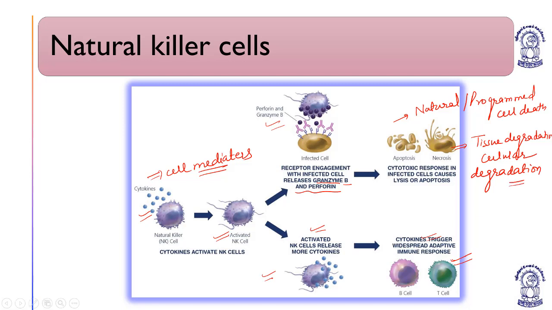When a cell starts to decay from the internal side because of the breakdown of microtubules and different types of proteins, that is necrosis. In layman terminology, it is just like spoilage, and apoptosis is the programmed cell death. So these are the responses of natural killer cells, my dear students.